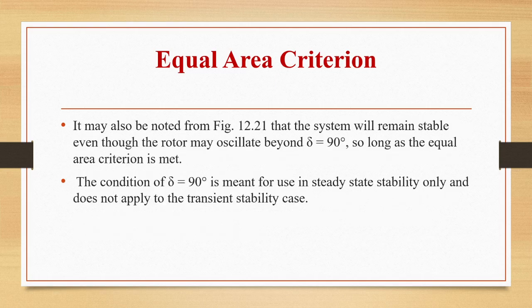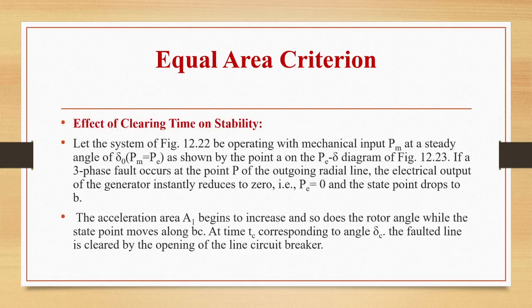So the system will remain stable even though the rotor may oscillate beyond delta equal to 90 degrees as long as the equal area criterion is met. So the condition delta equal to 90 degrees is meant for use in steady state stability only and does not apply to the transient stability case. Then the second case was the effect of clearing time on stability.